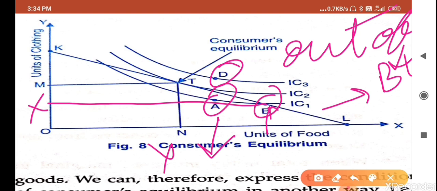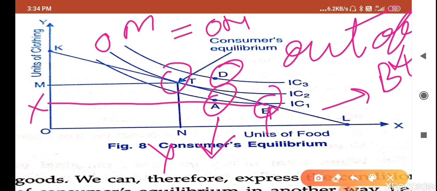Now we are discussing point T. T is the tangent point on the budget line, and this is showing the maximum satisfaction to the consumer. How can we say maximum satisfaction to the consumer? We can see here that OM and ON are near about equal, or we can say that OM and ON are the best possible combination on the budget line.